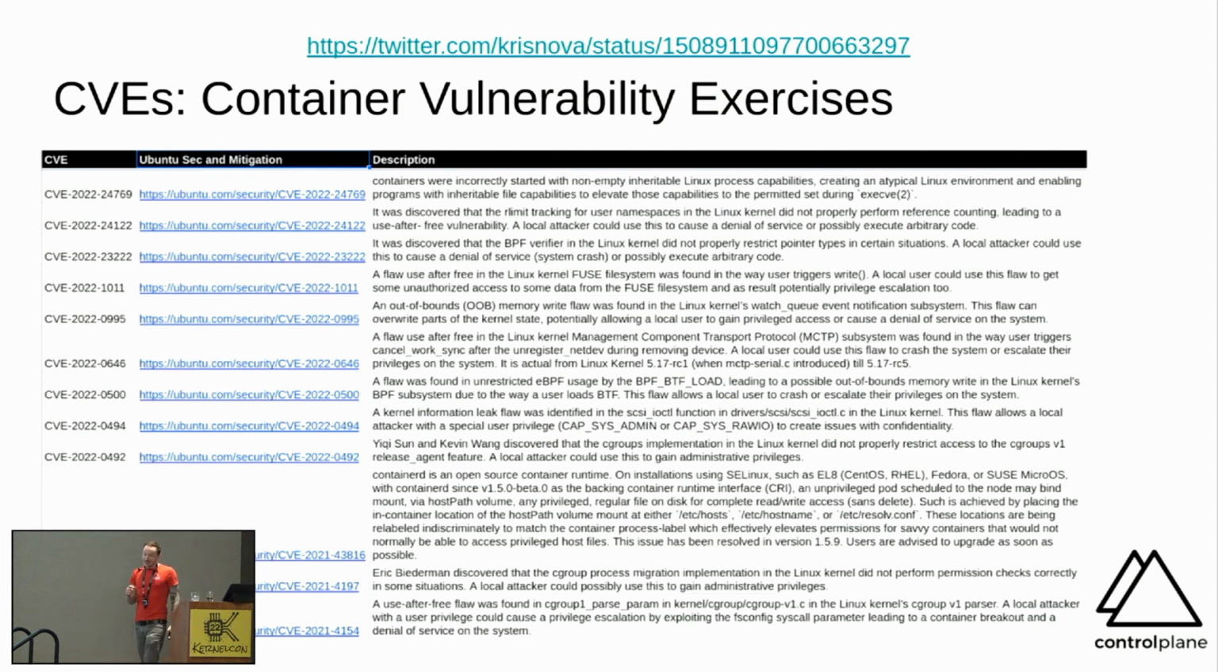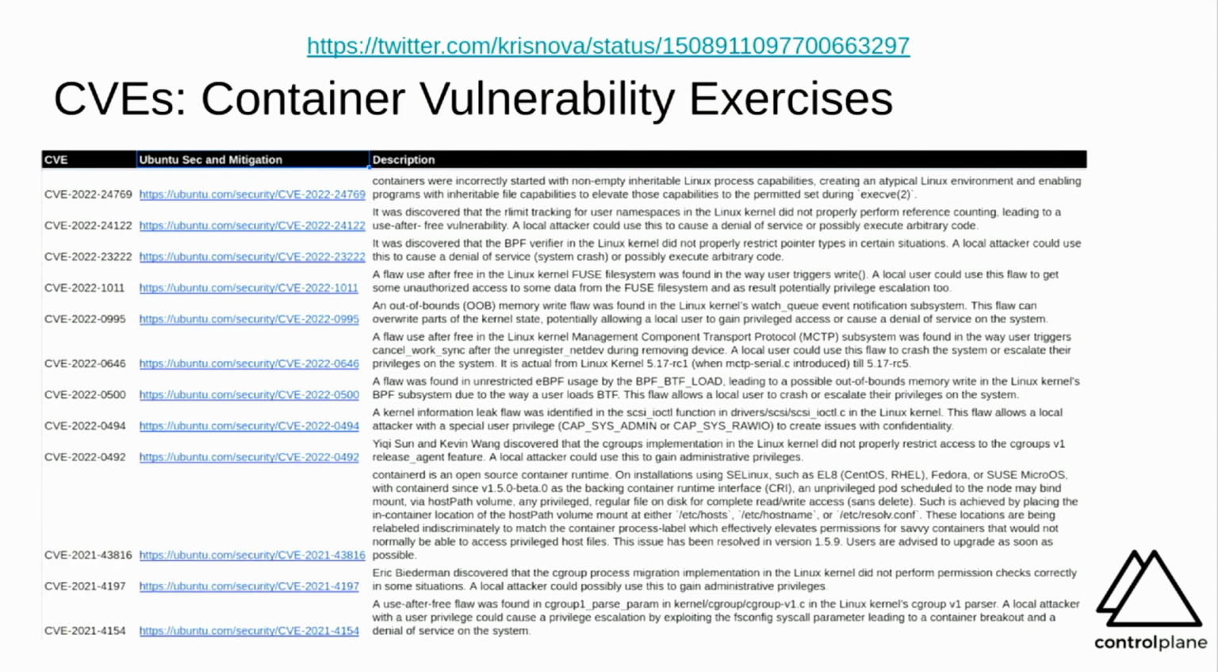It should be noted that there are plenty of CVEs that are happening right now and that have been going on for the last 18 months or so. It's a little bit of a deluge. Many of these are exploitable, but they really rely on incorrect configuration. And you'll see here things like attacker with a special privilege, capability sysadmin, raw IO, BPF, BTF load. These are very specific things that come by default unless disabled.